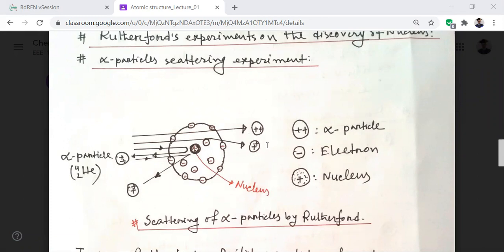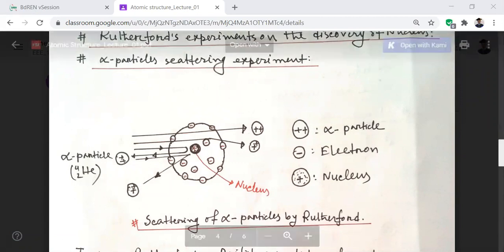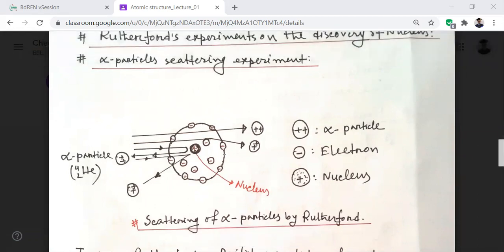After that we'll discuss the atomic models: the Rutherford atomic model, the Bohr atomic model, and others. This is the gold foil, and this central position, not exactly central, is the nucleus, and it contains positive charge, and this is the orbit. Here electrons are moving, and there is also another orbit, but here I did not draw it.